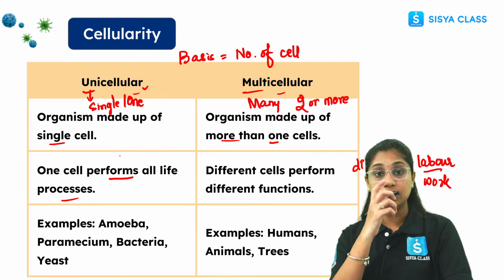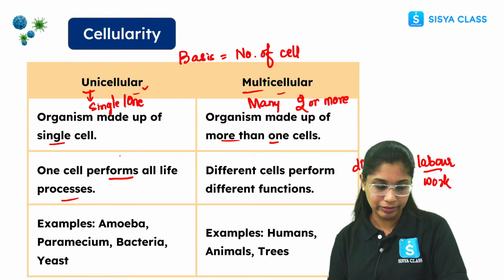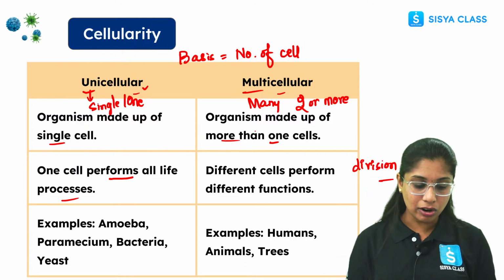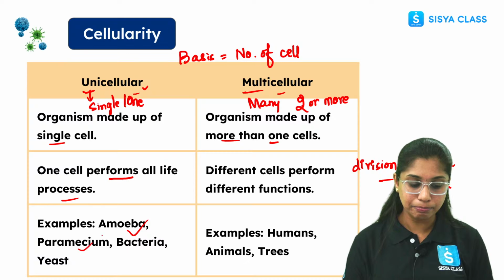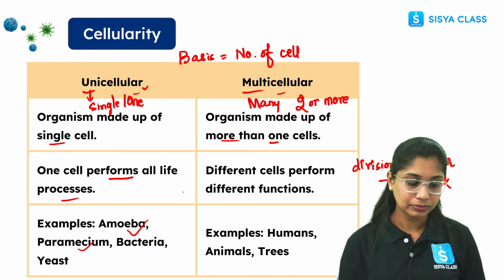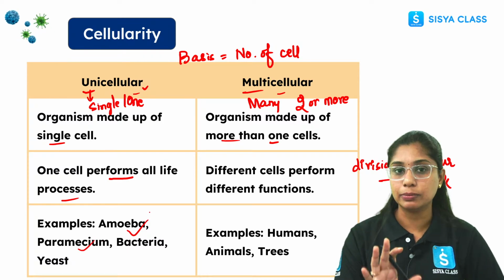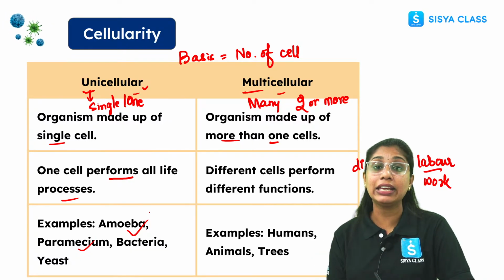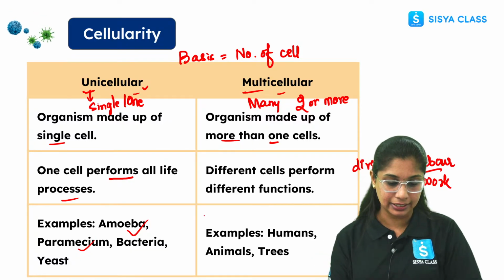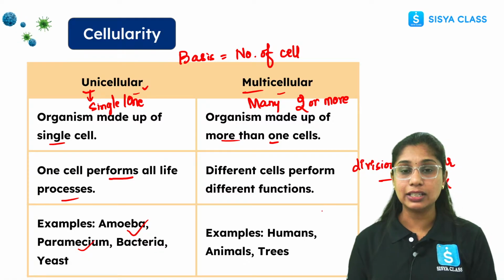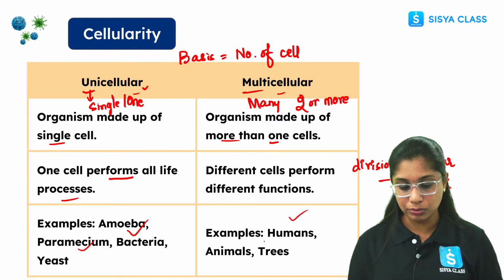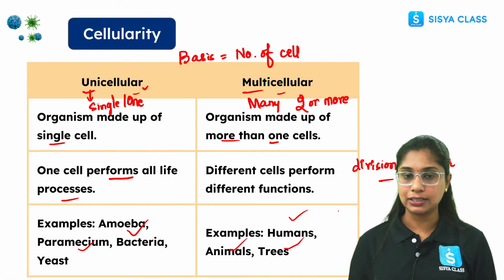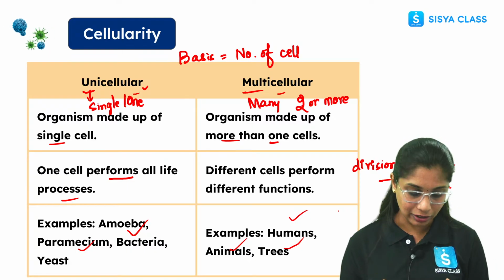And in unicellular organisms, it is up to the organelle level only. Examples of unicellular organisms are amoeba, paramecium, bacteria, and yeast. Yeast belongs to the fungi. Most fungi are multicellular, but here we have an exception, that is yeast. Then coming to multicellular organisms, we have humans, animals, and plants. These are examples of multicellular organisms.